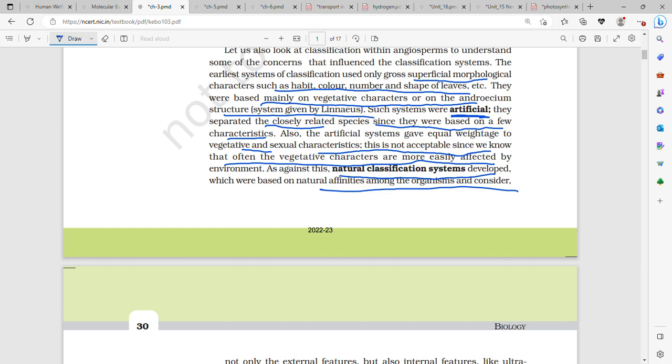Such systems were artificial, and they separated closely related species on the basis of superficial morphological characteristics.